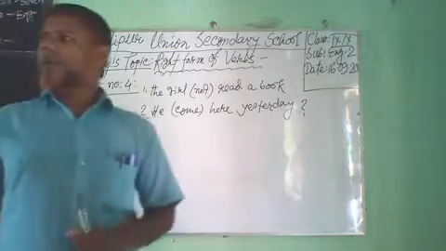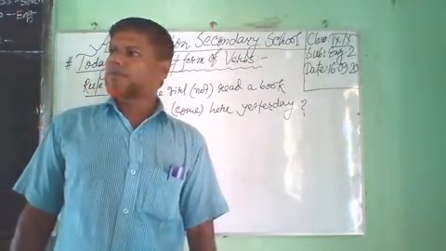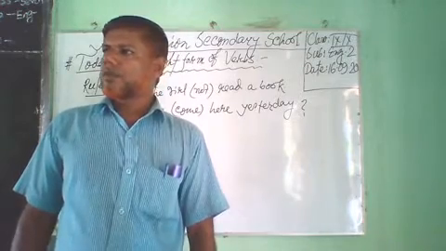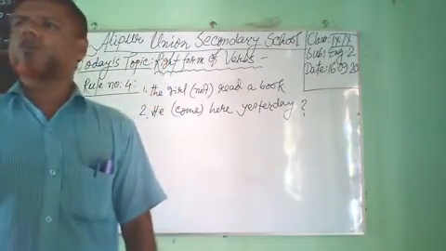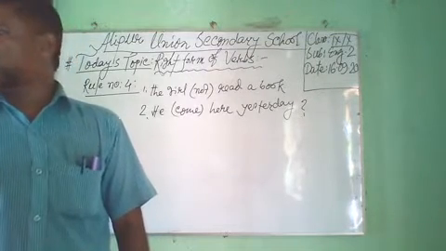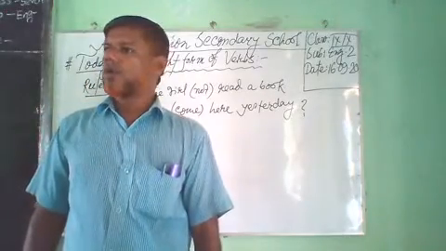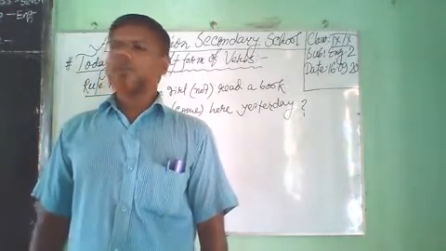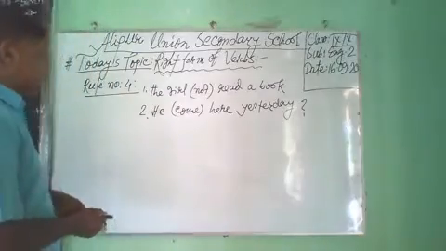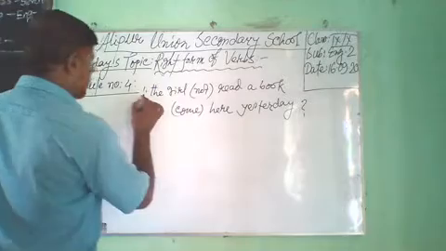If the subject is third person singular number, we have to use does. Have you understood? And for another person, we have to use do. Have you understood? Dear student, the girl not read a book.